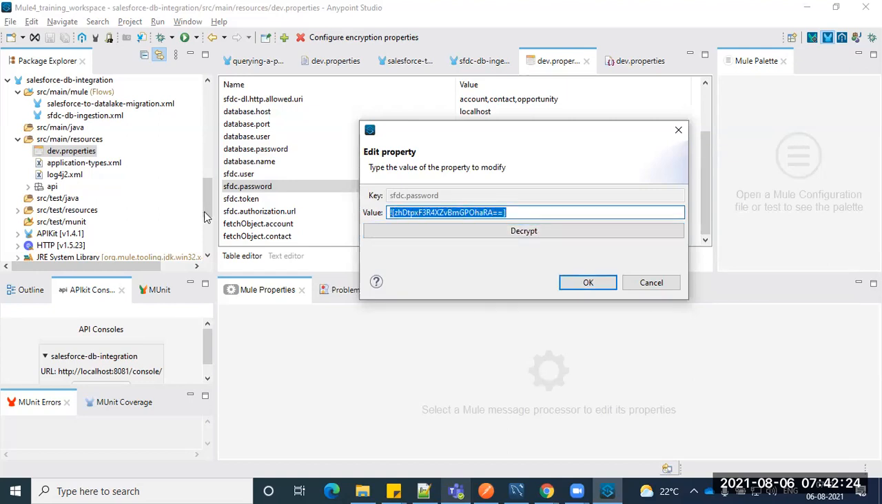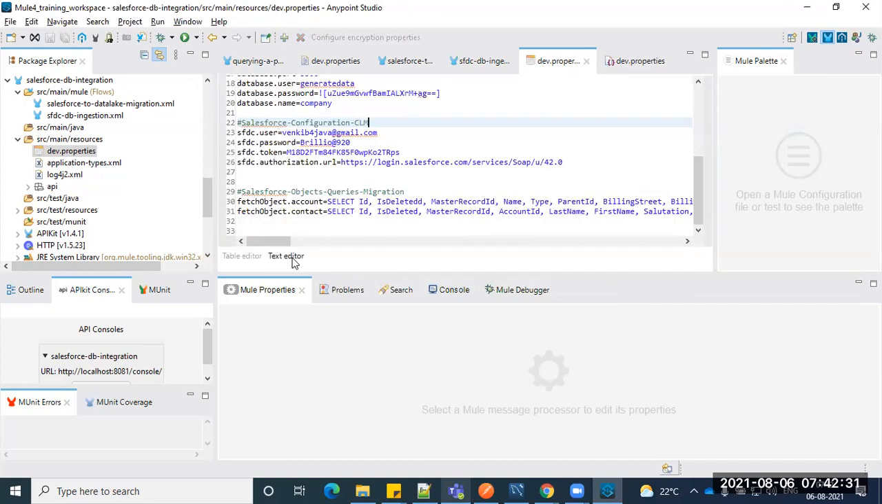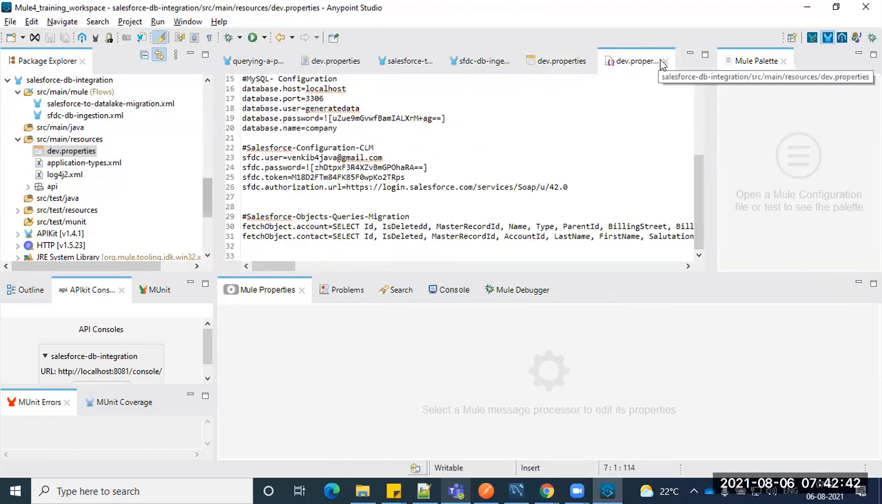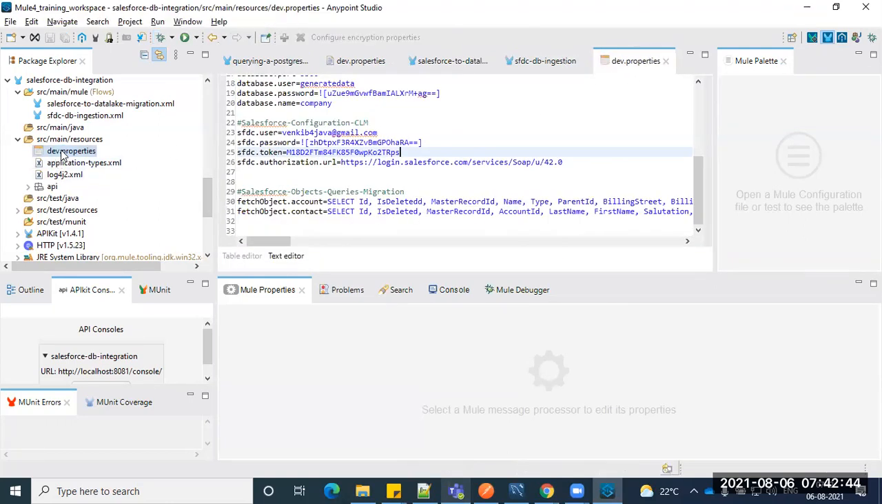I'm taking the encrypted value and putting it into your text editor, wherever the name is. I just save that one. Let me close it and open it again. Here you can see the SFDC password gets encrypted. Hope you guys are clear.